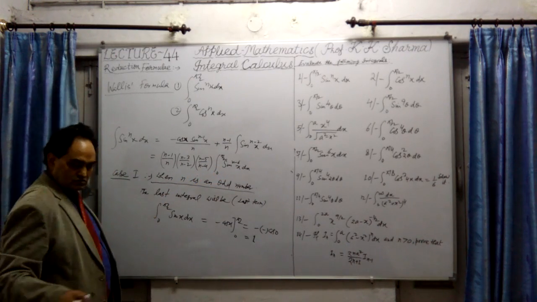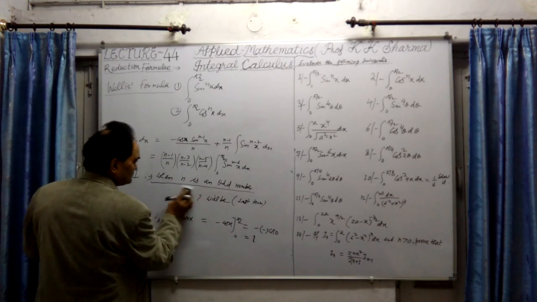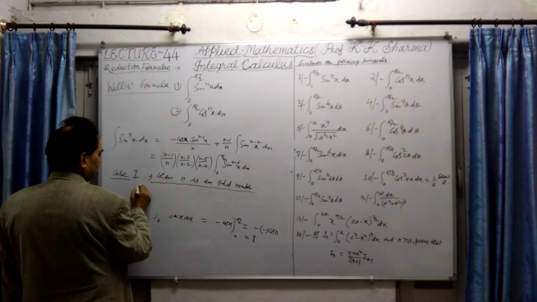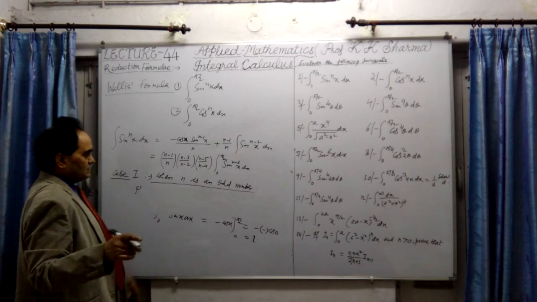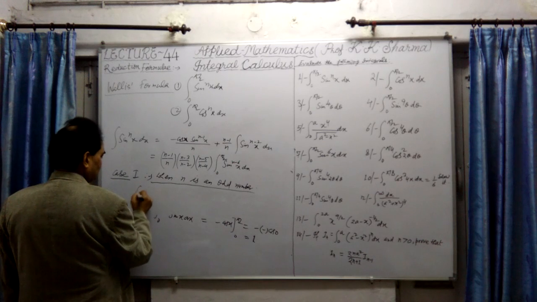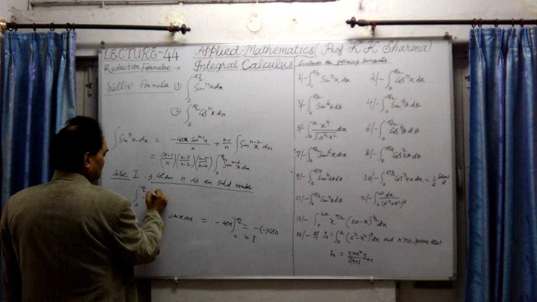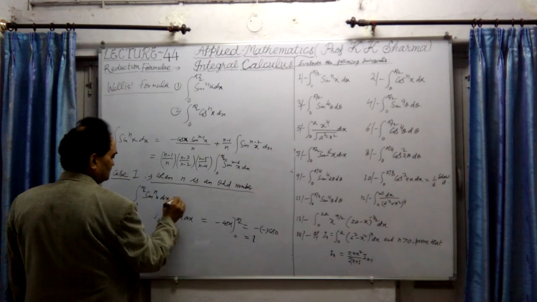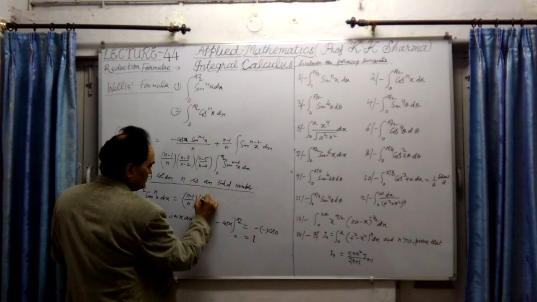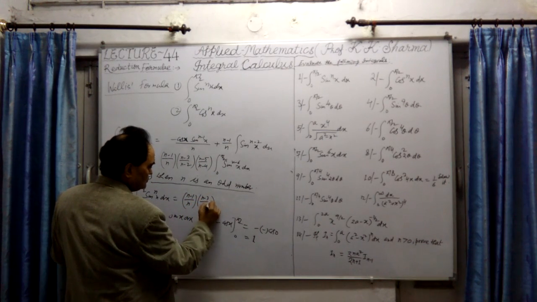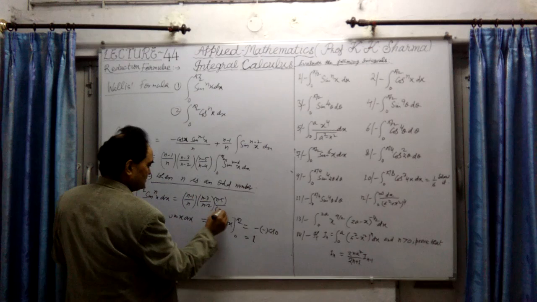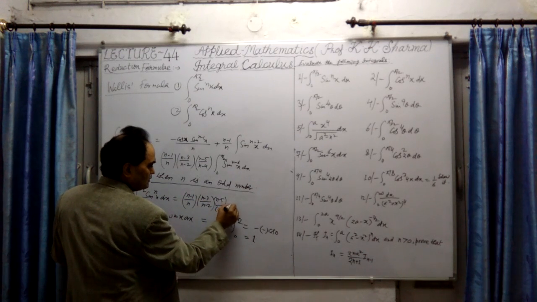When n is odd, let me write the final result. In this case, the integral from 0 to pi by 2 of sin^n x dx will be equal to (n-1)/n into (n-3)/(n-2), into (n-5)/(n-4), and so on.